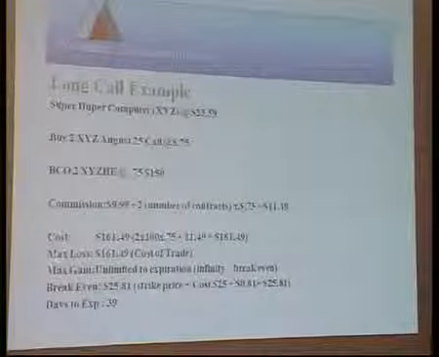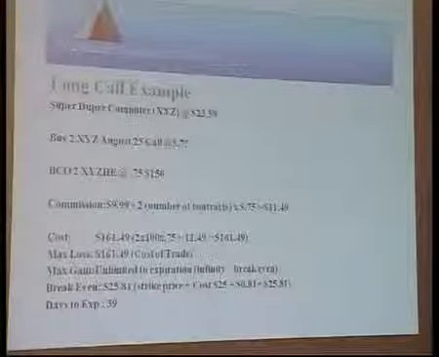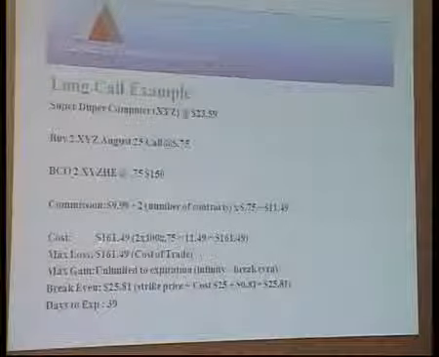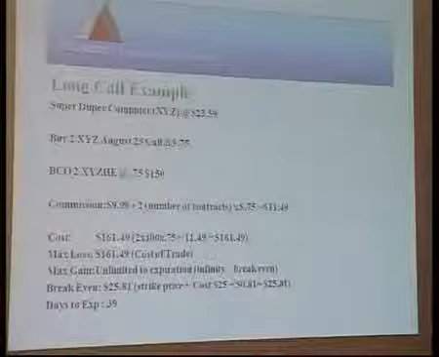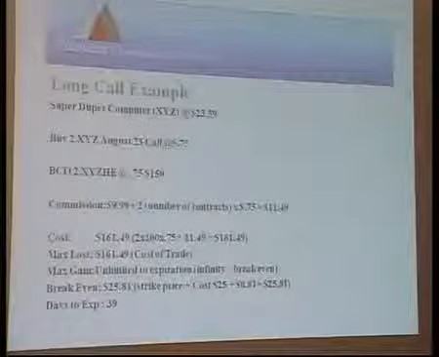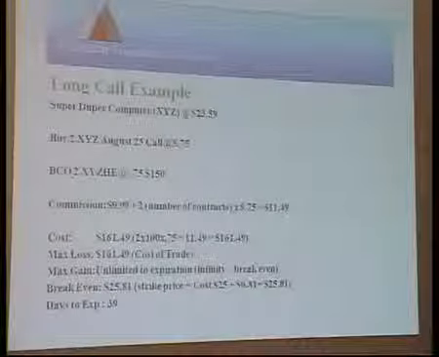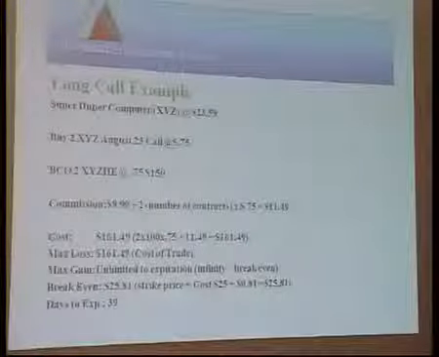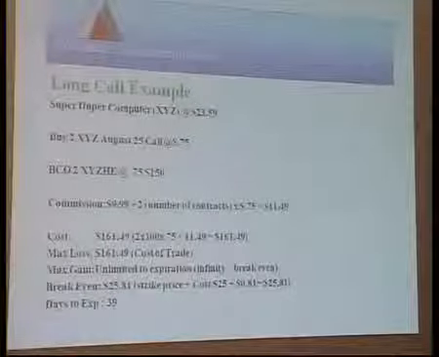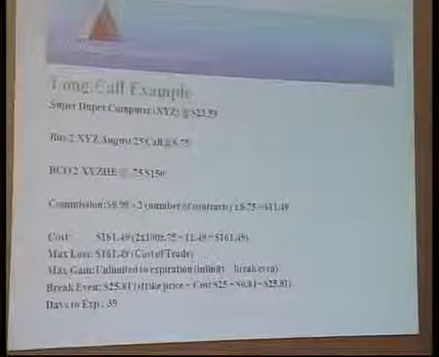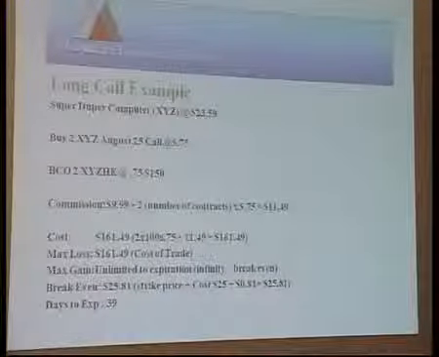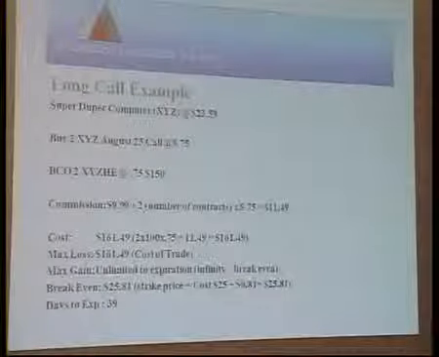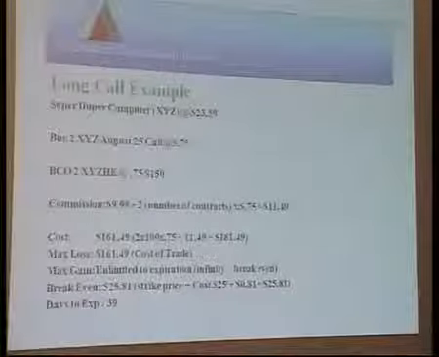So the total cost per lot, each lot is 100 units, becomes 161. 11.49 is my commission and 75 cents into 2 lots if you buy, so 161. Maximum loss is the whole amount what you have paid actually. In that case, each lot, the break even comes to 25.81.